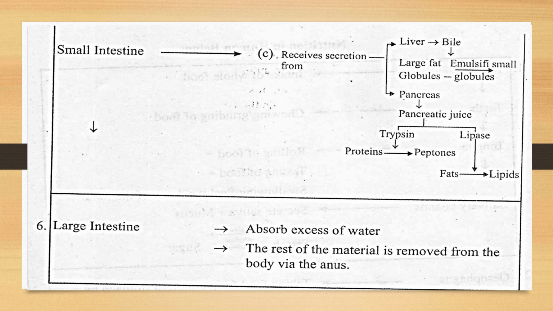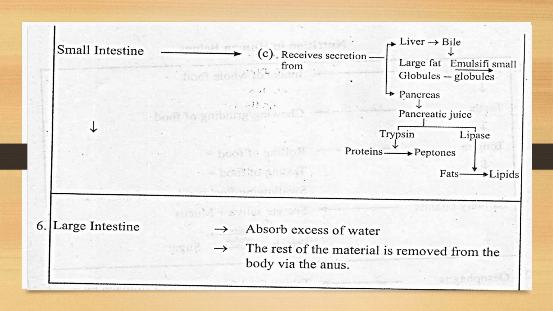For example, let's take a big football-like structure. If we cut the football into many pieces, then the surface area will be more in the small pieces, right? So the bile does the same thing with the fat molecules: the large globules are broken into small globules, so that the surface area increases for the enzyme to act. And this breaking down of the big molecule into small molecules is known as emulsification.